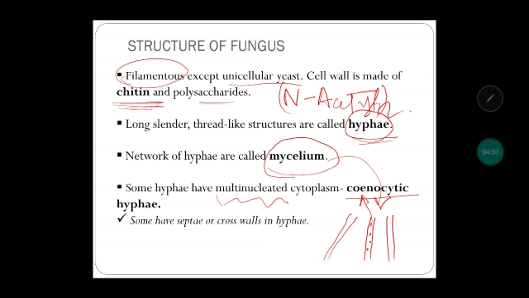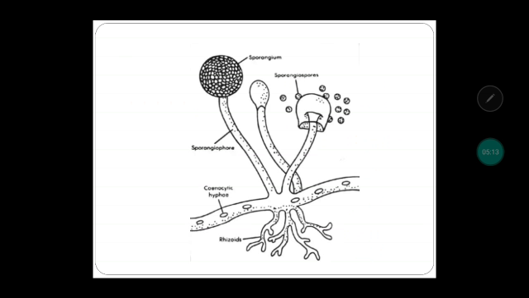Now, some of these cenocytic hyphae can have cross walls or septa, like this. Divisions can be there, or it can be like this only. So sometimes these septa or cross walls are present, and in other cases it is continuous. It has multinucleated cytoplasm, known as cenocytic hyphae.